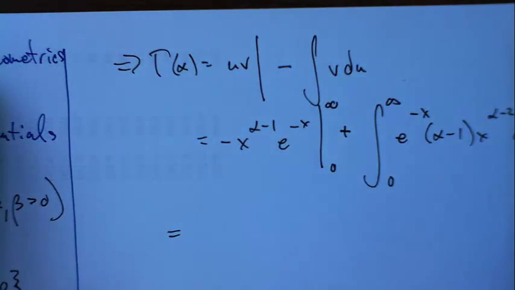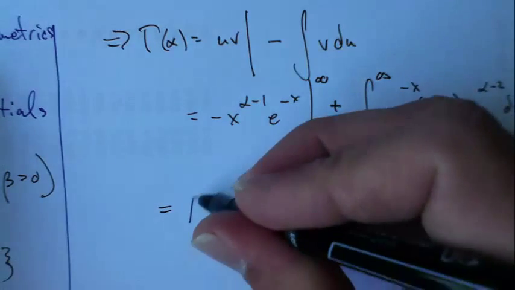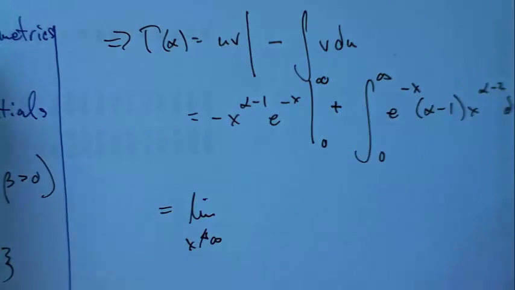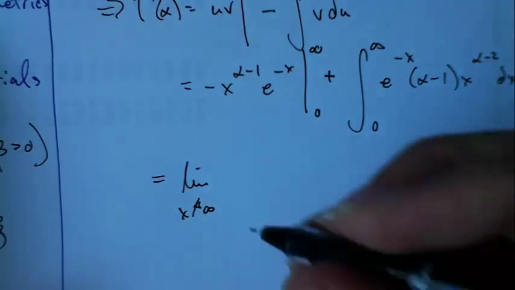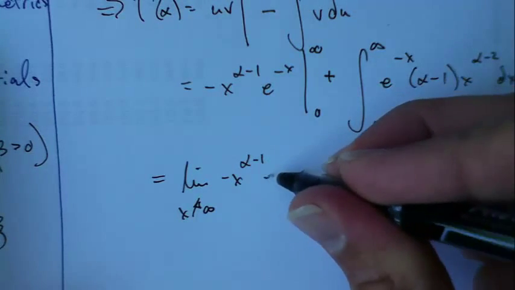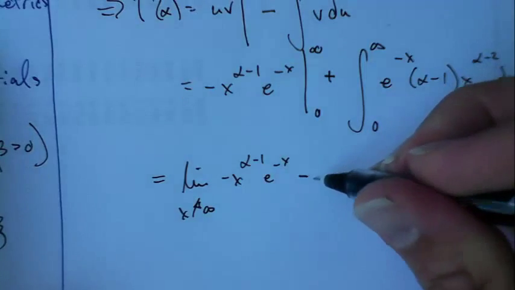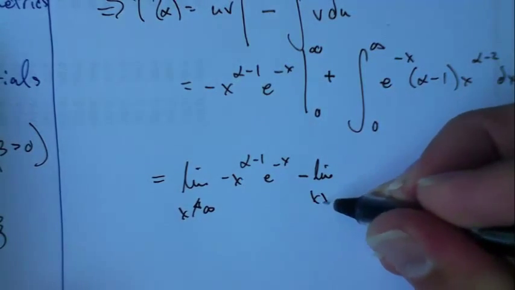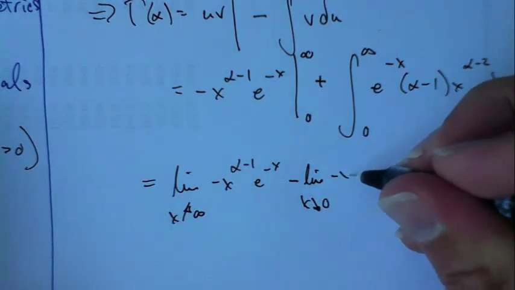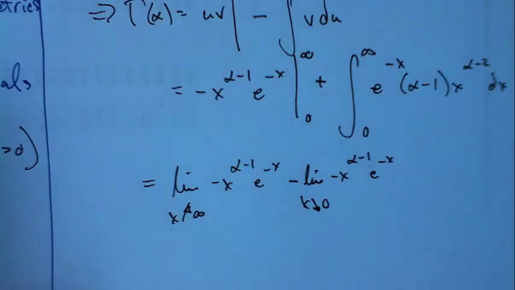So I'm going to write this as the limit as x goes up to infinity of negative x to the alpha minus 1 e to the negative x, minus the limit as x goes down to 0 of the same stuff.